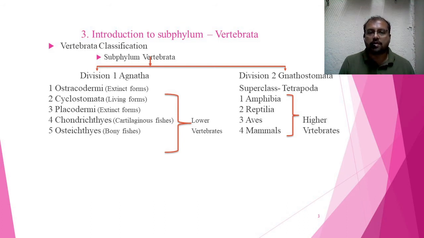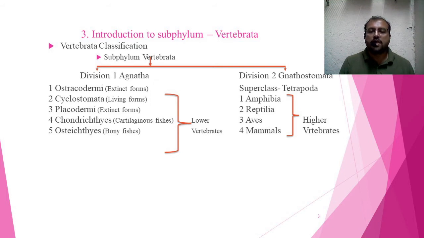The fourth class is Chondrichthyes, meaning the cartilaginous fish, which are living and available on the earth. And the fifth class is Osteichthyes, meaning the bony fishes, which are also living. All these classes are called lower vertebrates. So this is about the first division, Agnatha.